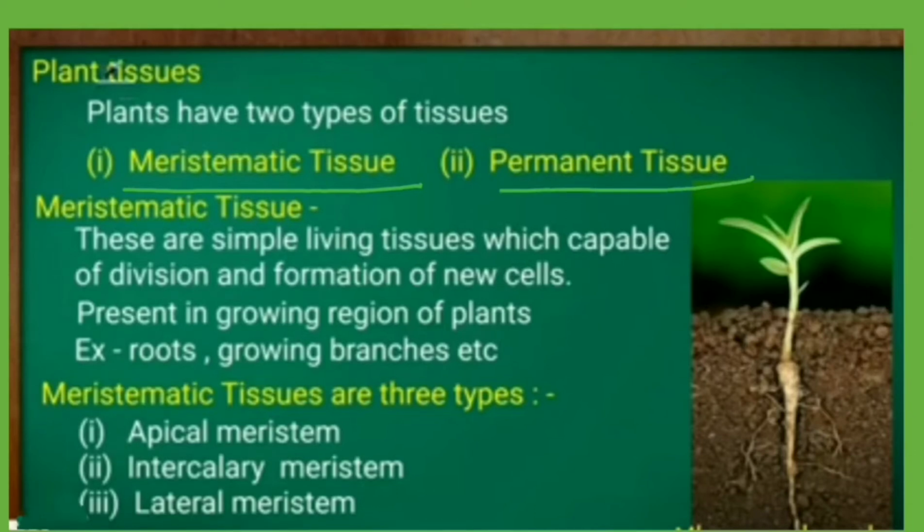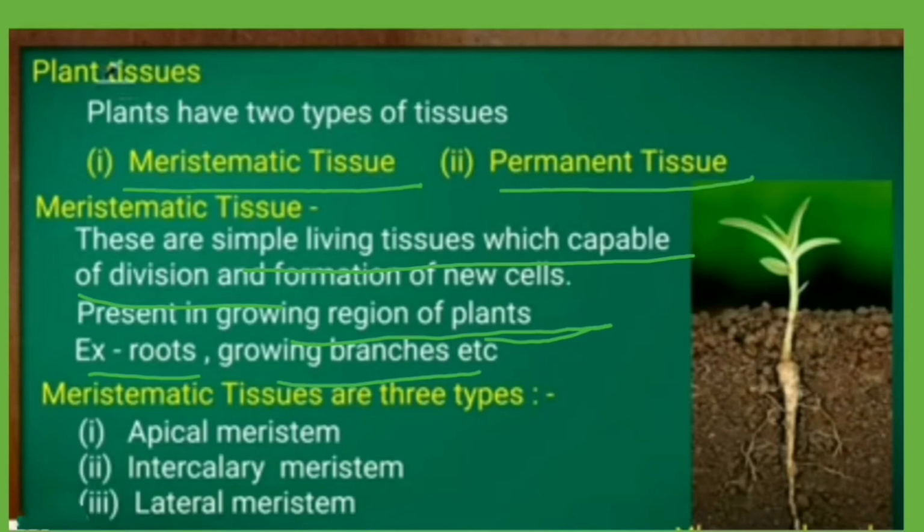What are meristematic tissues? Meristematic tissues are simple tissues which have the ability to divide again and again to form new cells. This tissue is present in growing regions of the plant, like the root, the stem or the branches.